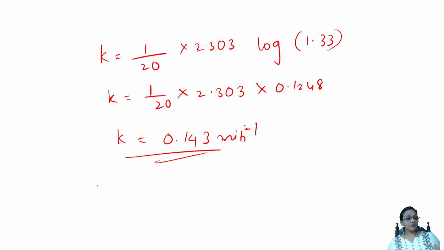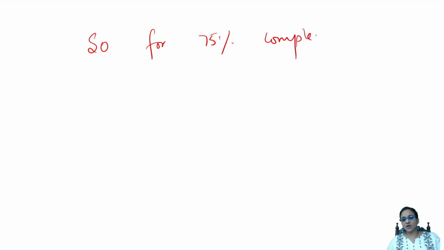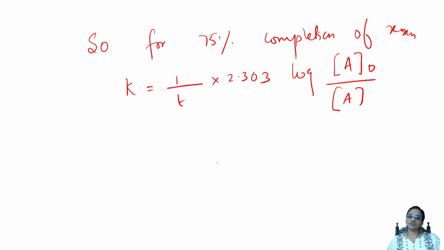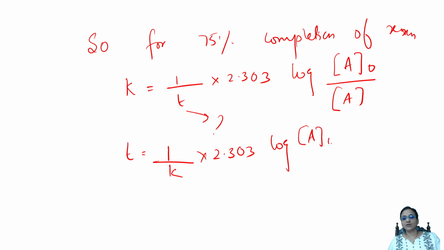Done. So they asked me to ask for 75%. So 75%, how much will it take? So I'll write now. So for 75% completion of reaction, so how much will I take? So write the formula again. Normal formula is K is equal to 1 by T into 2.303 log of A naught by A is a formula. Now what should I find out? I have to find this. Cross multiply. T is equal to 1 by K into 2.303 log of A naught value by A.